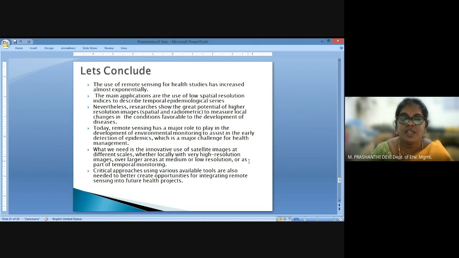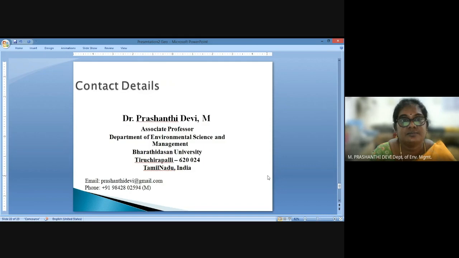So for that, we have to use critical tools which are needed to create good opportunities, and these critical statistical approaches help us in identifying regionalized disease conditions and regionalized action plans for populations that are affected by diseases.